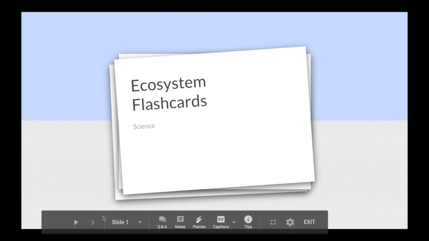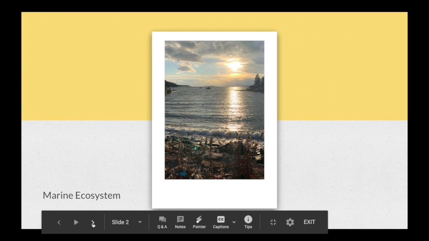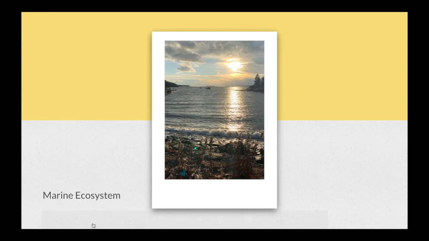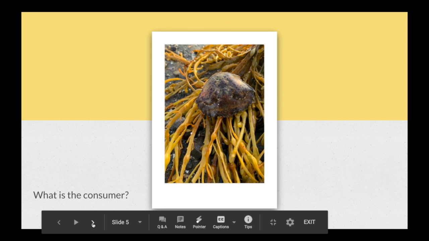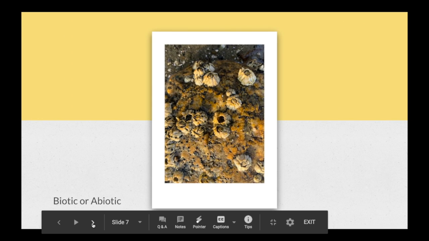All right, let's do some flashcards. So we'll start off with this. This is the marine ecosystem, the salt water. So are these rocks abiotic or biotic? That's right, they are abiotic. They are non-living factors. What is the consumer in this picture? Yep, the crab. The crab is considered a consumer because it has to eat other organisms in order to obtain energy. So, are these barnacles biotic or abiotic?